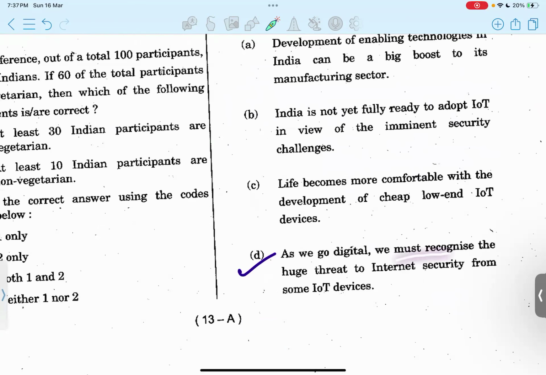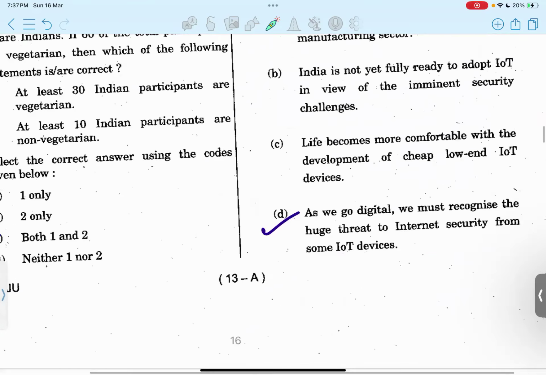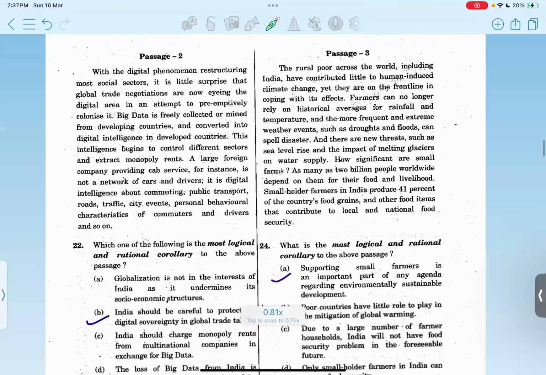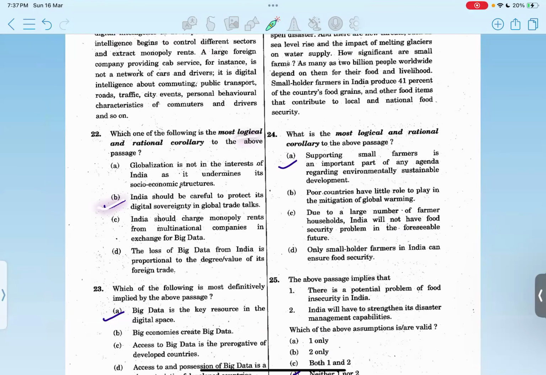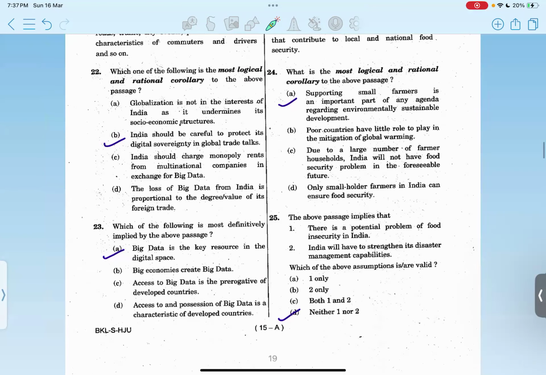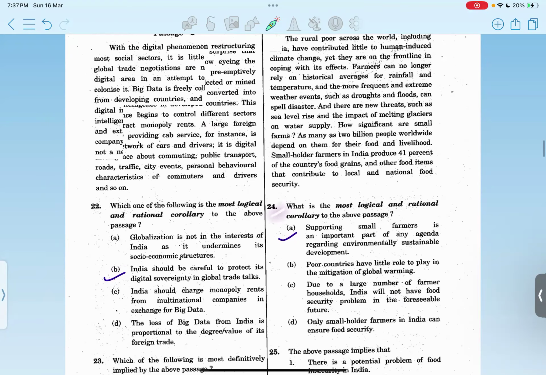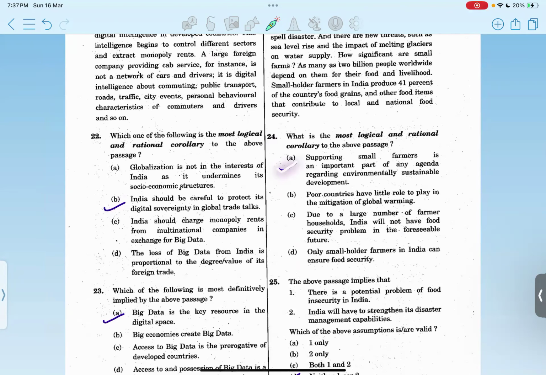As we go digital, we must recognize the huge threat to internet security from some Internet of Things devices. Option D. Okay. Now we again have passages. Question 22 should be option B. We have to derive the logical corollary. Option B. Now again from the same passage, what is being most definitely implied here? It should be A, big data is the key resource in the digital space. Option A.